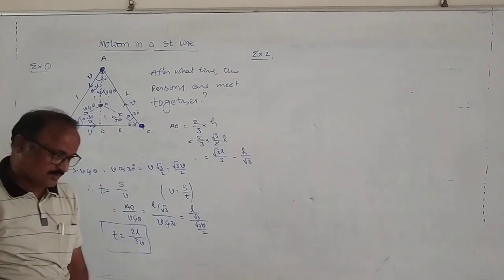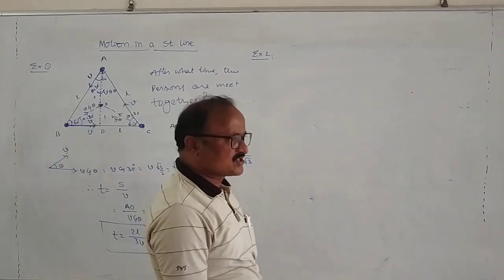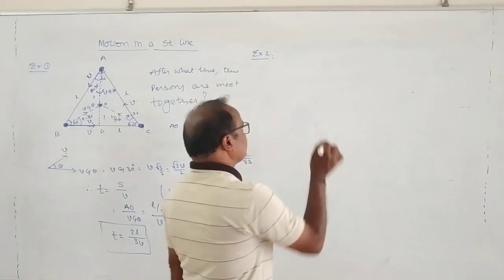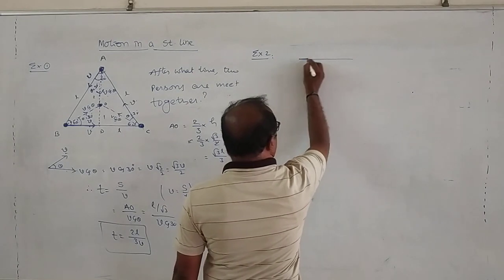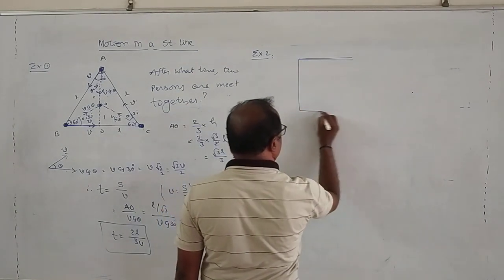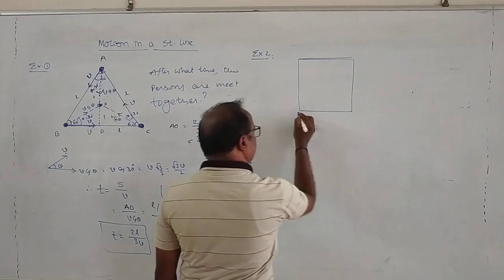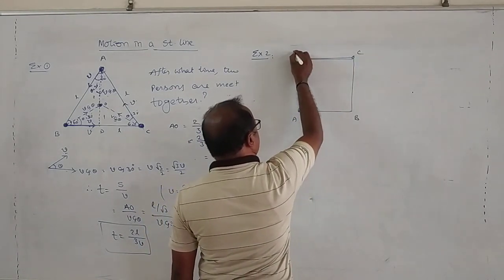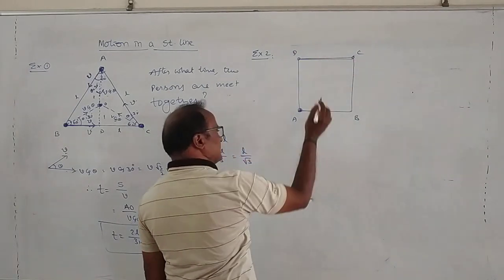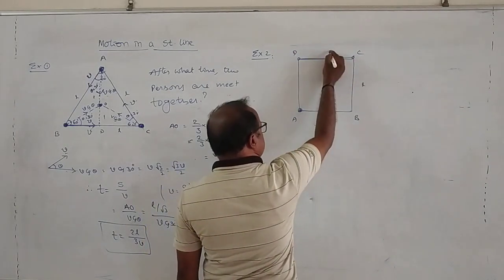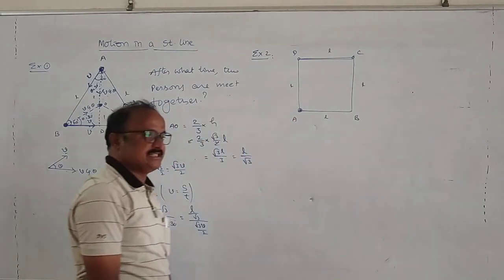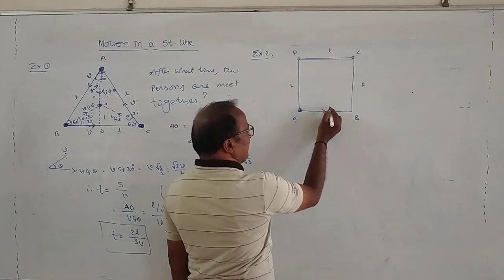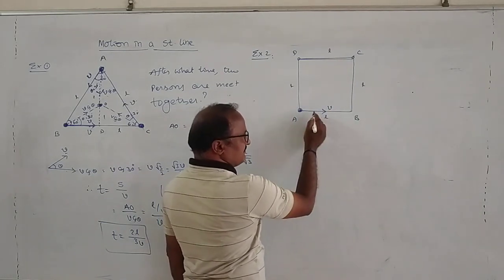It is given that 4 persons A, B, C, D are standing at the corners of a square of side length L. This is a square A, B, C, D. Also it is given that each person is moving towards the next person with the same speed.